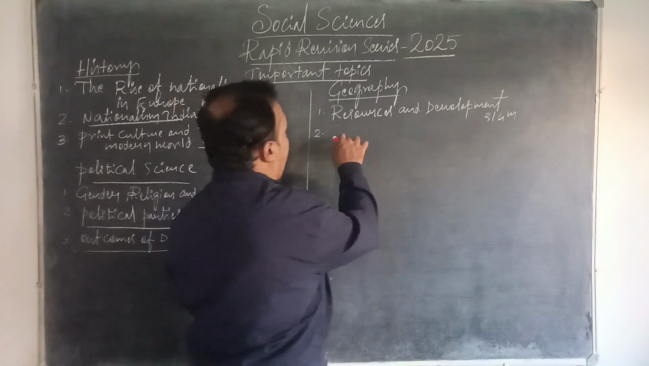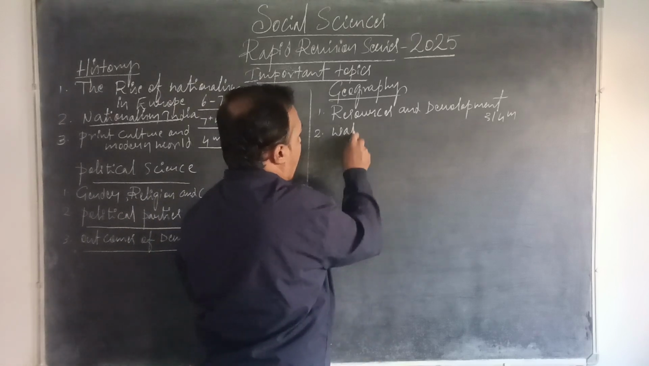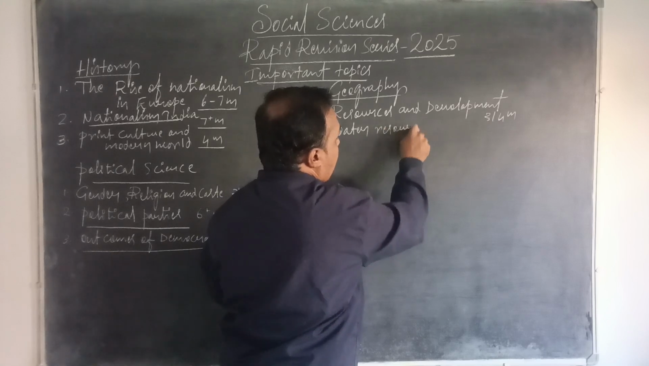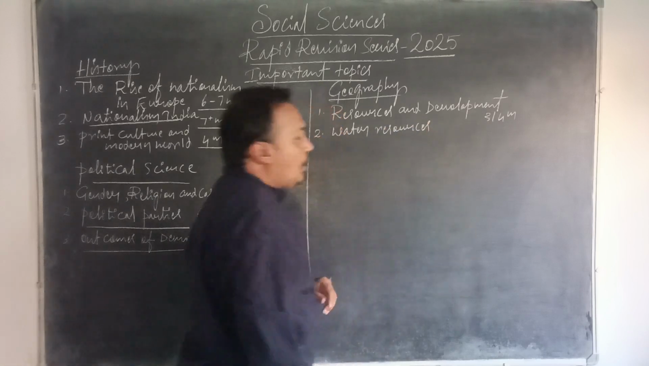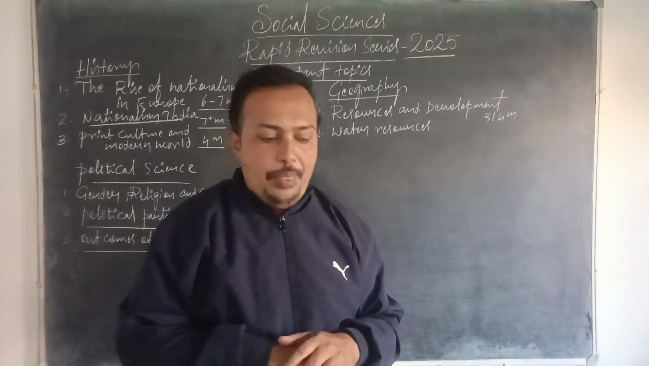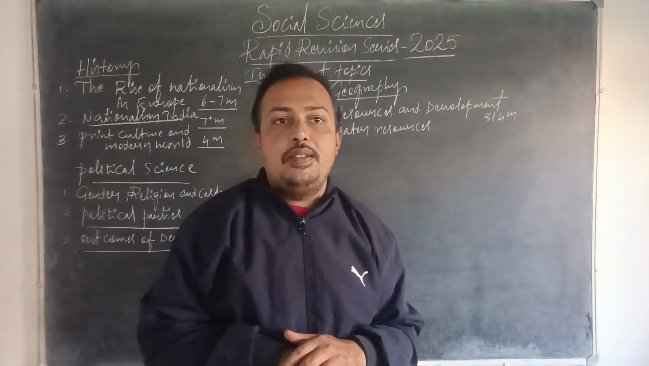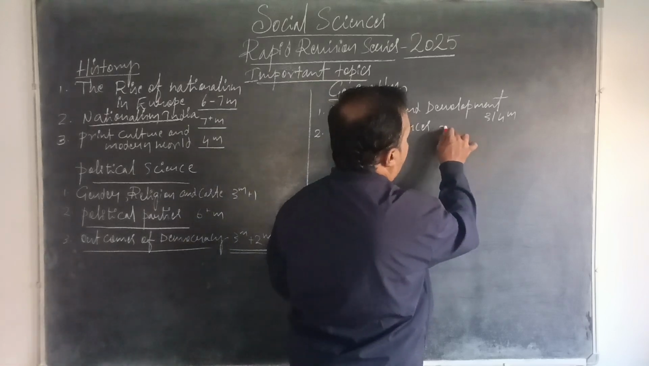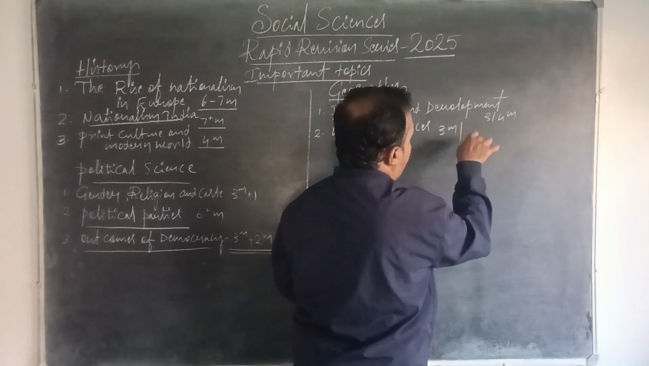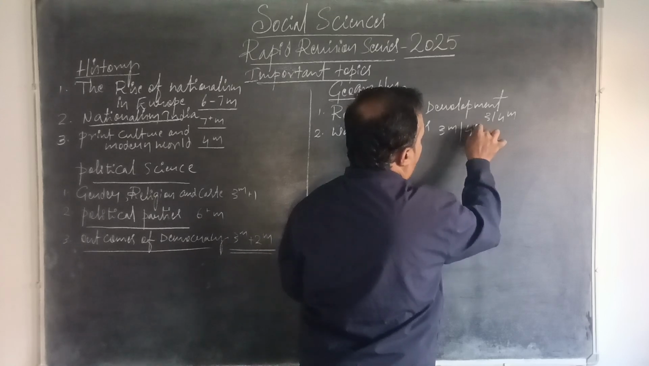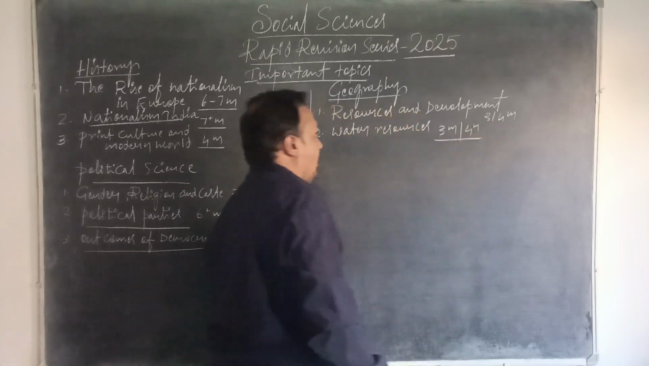We will see water resources is another important chapter. Here, reasons for the scarcity of water and multi-purpose river valley projects, their advantages and disadvantages, are all important topics. So you can expect one 3 marks question from this, or sometimes even a 1 mark question may come. So totally 3 to 4 marks questions are concentrated in this chapter.